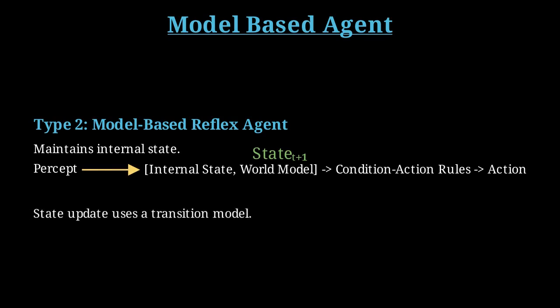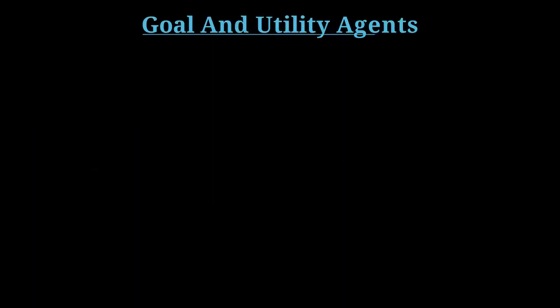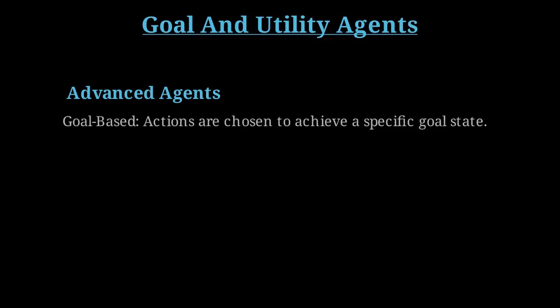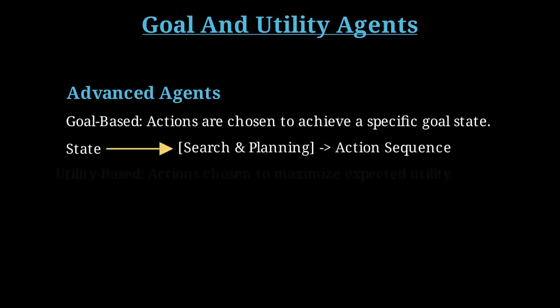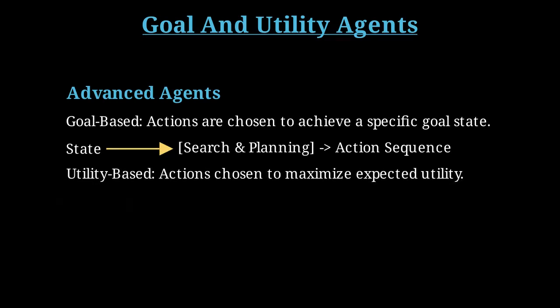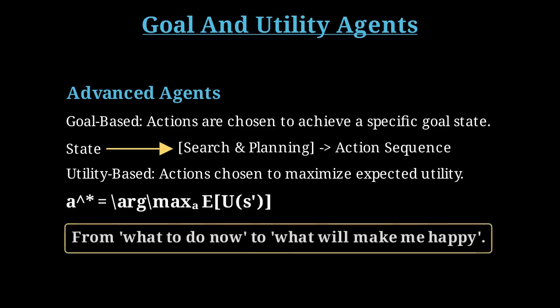It uses a model of the world to understand how the environment evolves and how its own actions affect the world. This internal state is updated over time using percepts and knowledge of action outcomes. Knowing the current state isn't always enough. Goal-based agents use goal information combined with their world model to choose actions that will achieve those goals, often involving search and planning. Utility-based agents are a refinement.